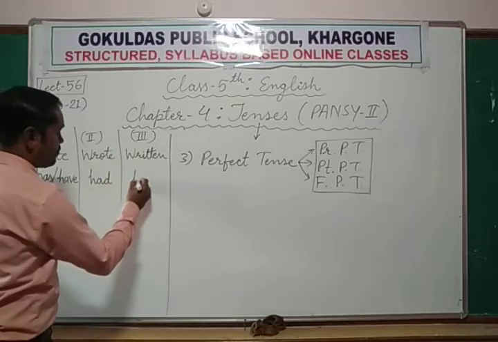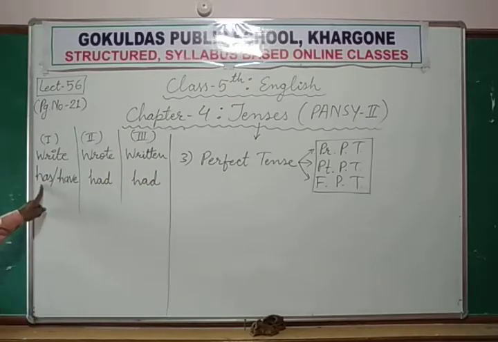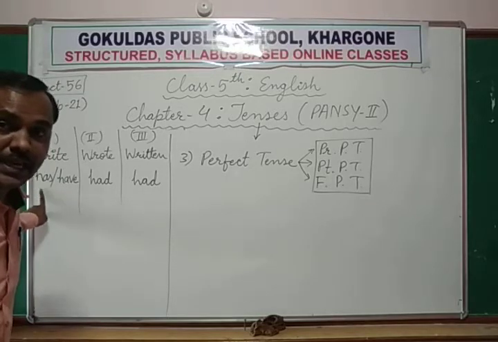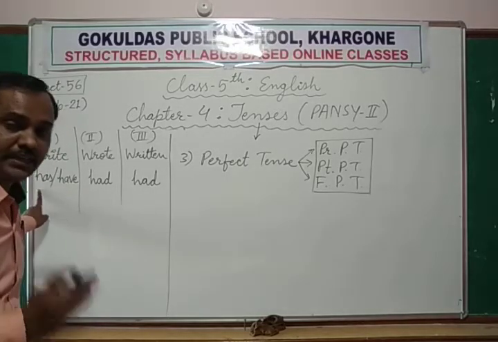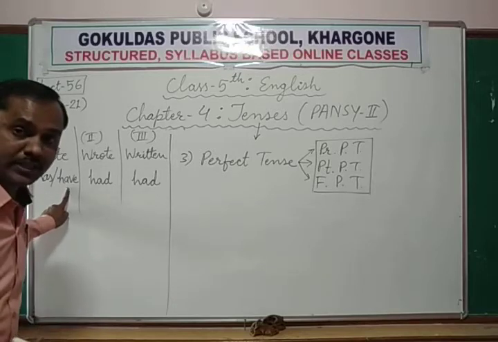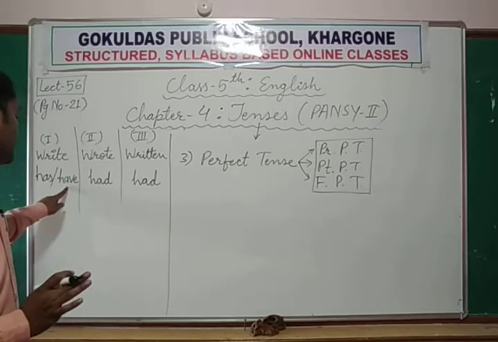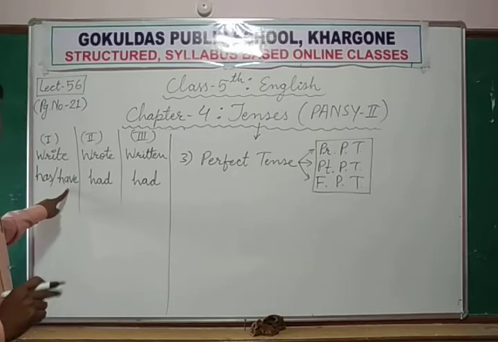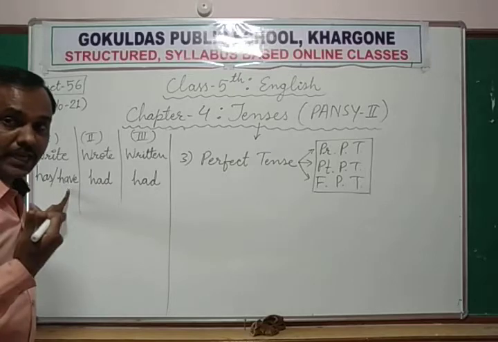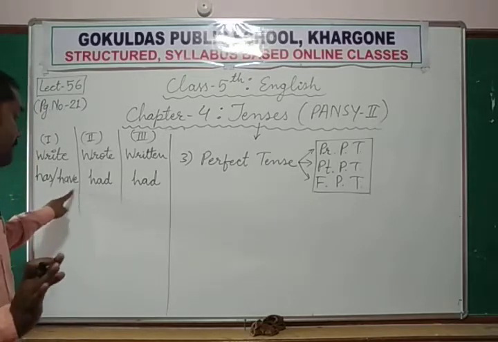Third form is also had. Has is used with singular subject. He has, she has, it has, Ram has. But have is used with the plural subject, but for the present time. Just like I have, you have, we have, they have, but it is used for present time.